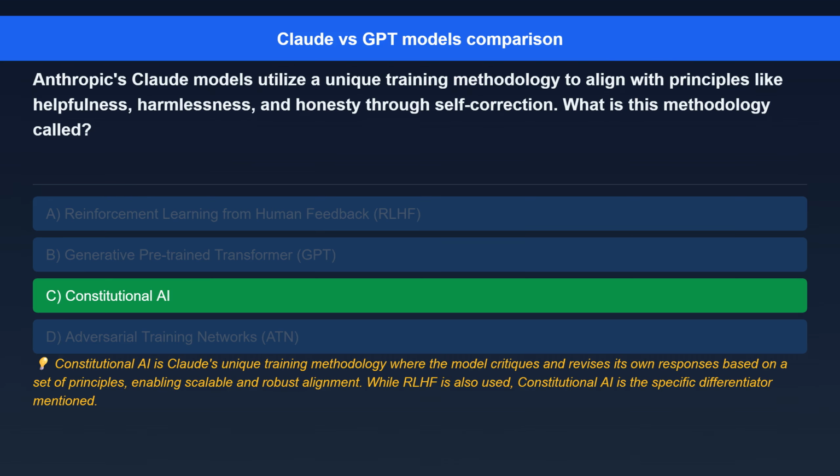The correct answer is Constitutional AI. Here's the explanation. Constitutional AI is Claude's unique training methodology, where the model critiques and revises its own responses based on a set of principles, enabling scalable and robust alignment. While RLHF is also used, Constitutional AI is the specific differentiator mentioned.